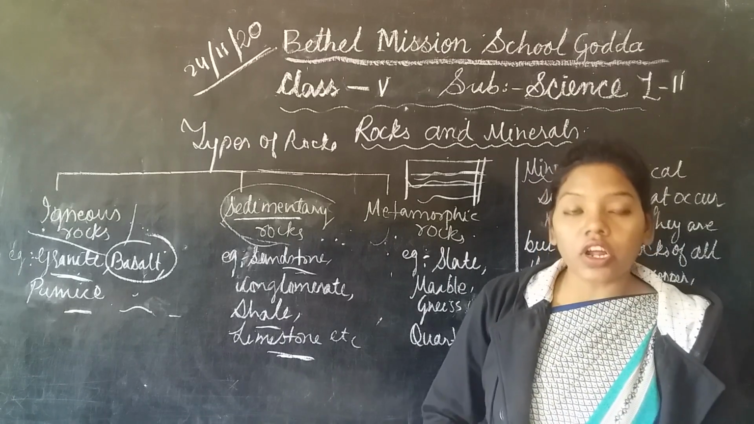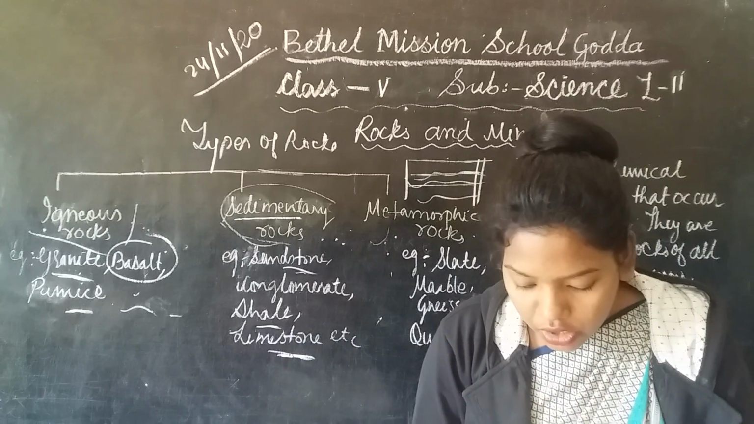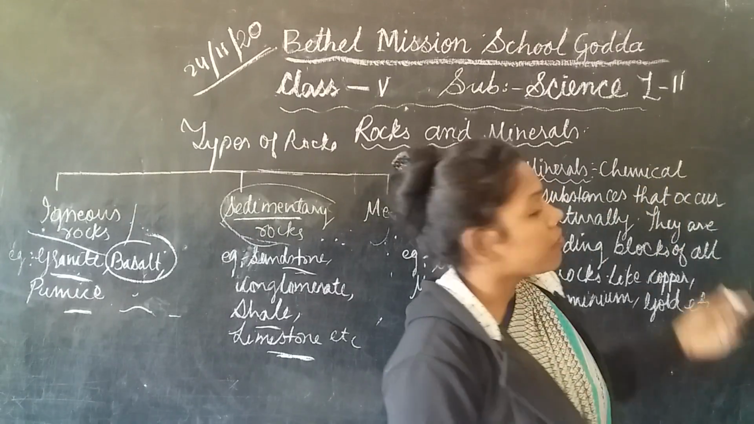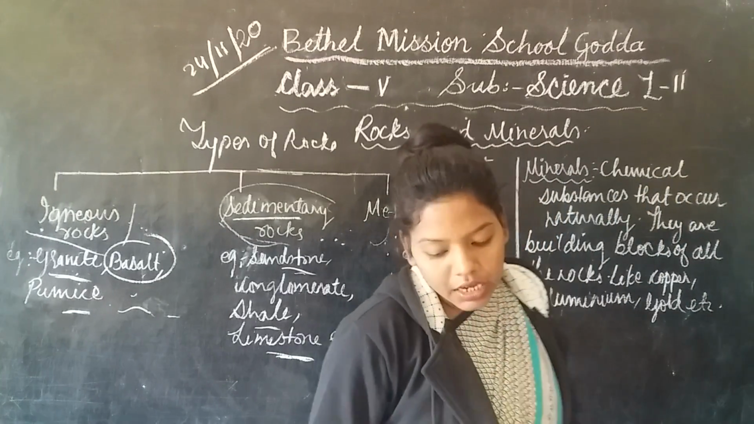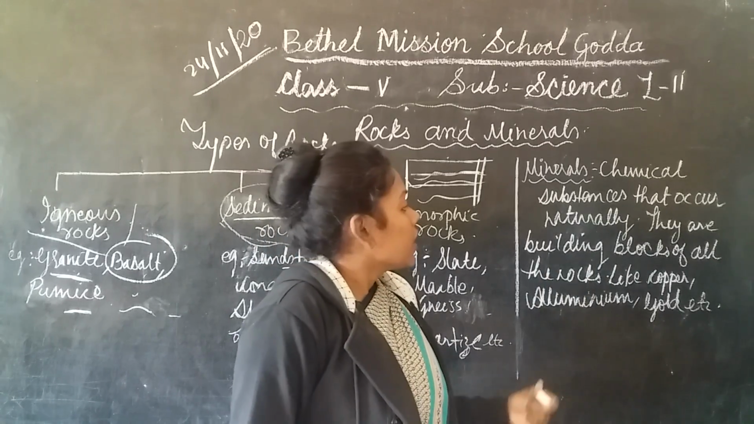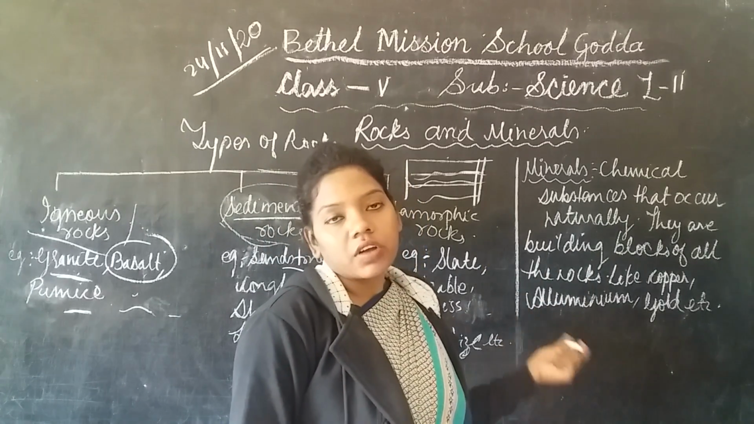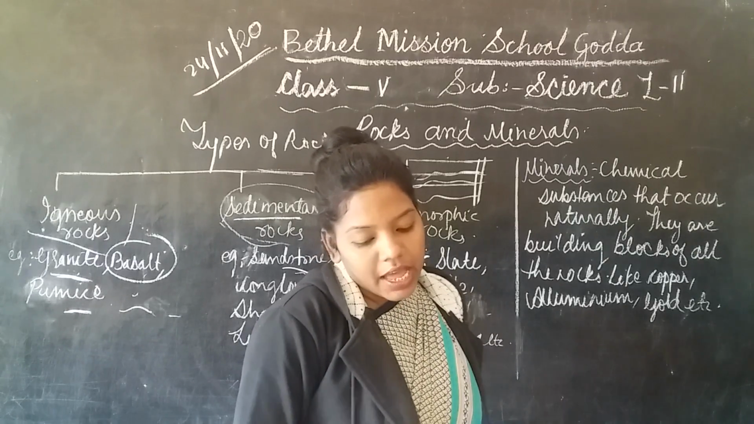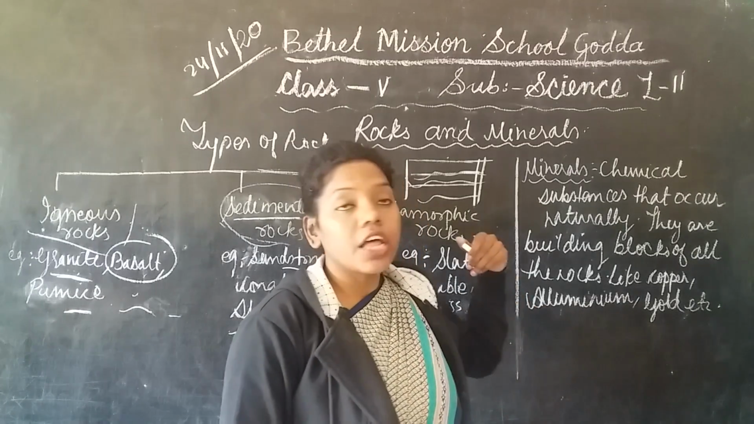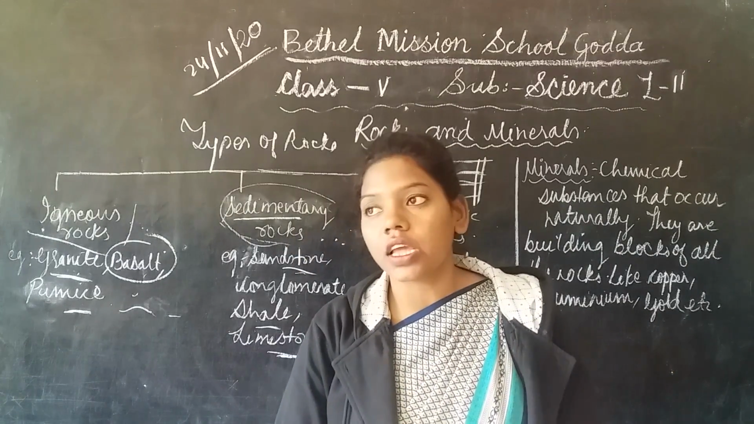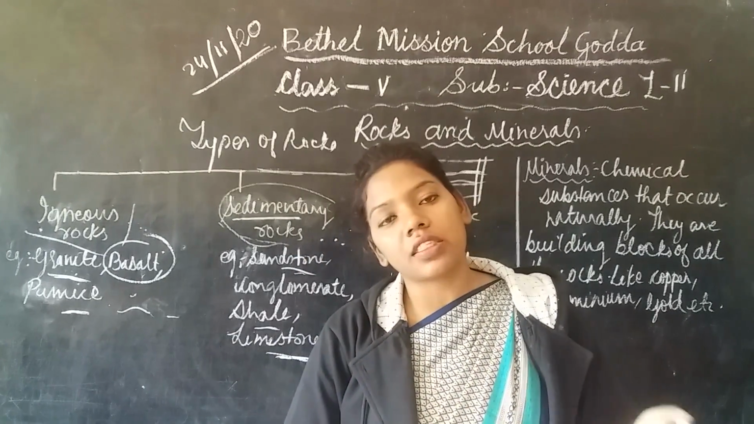Now we are going to talk about minerals. A mineral is a chemical substance, and it occurs naturally. And they are the building blocks of rock. As I told you, it is one of the building blocks of rock, and it has its own hardness, its own colors, its own density, its own weight.